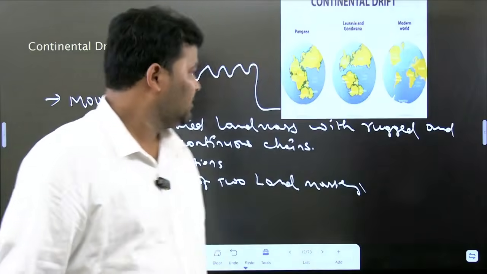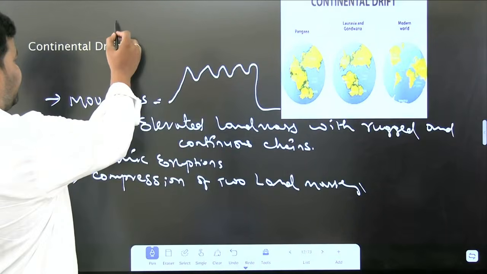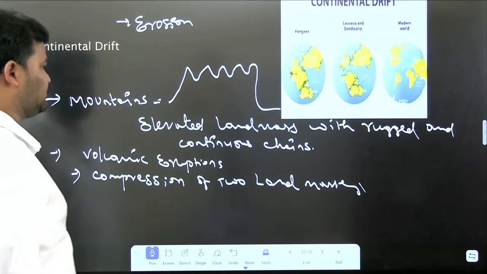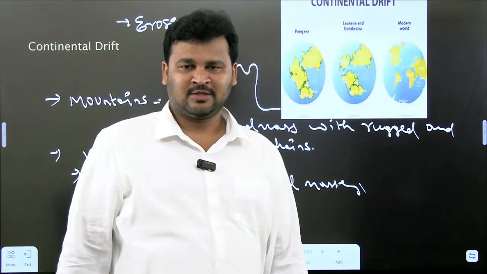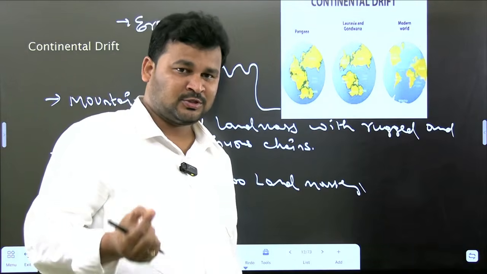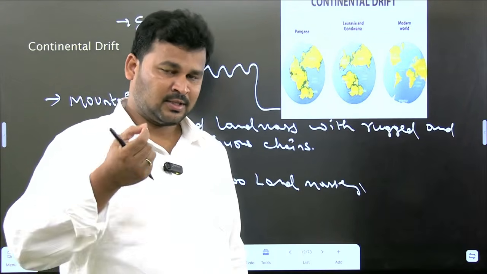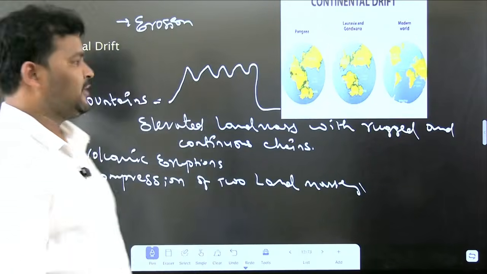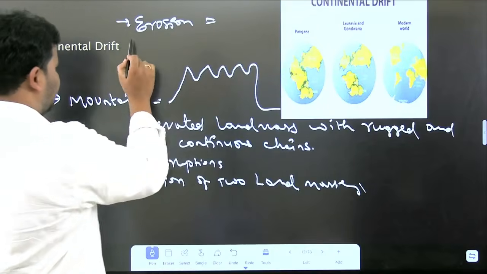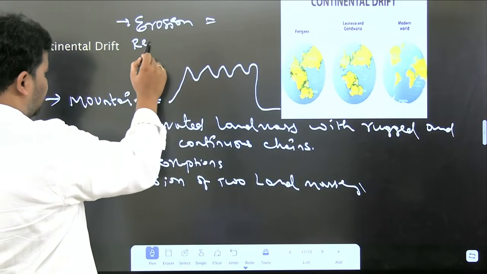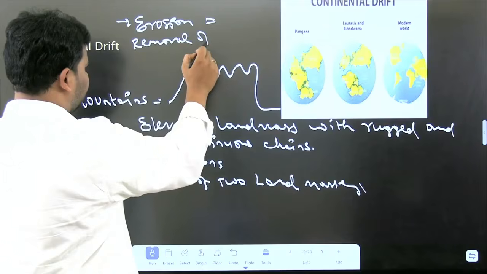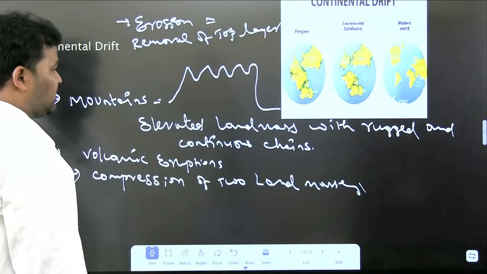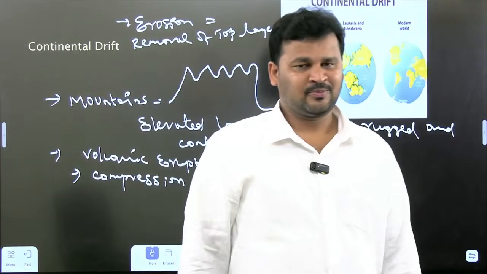Coming to here, one force we have to know is known as erosion. Erosion is nothing but washing off the topmost layer of the earth's surface. Or I can write it in a simpler way, a removal of the top layer. So this process is known as erosion. What is erosion? The removal of the top layer.